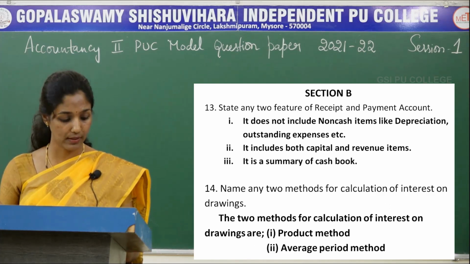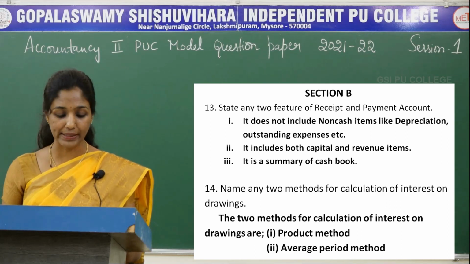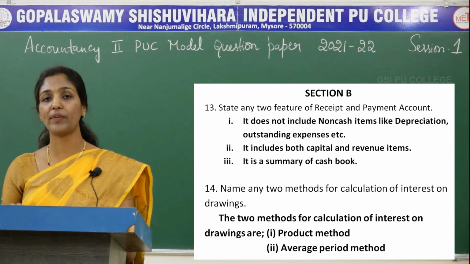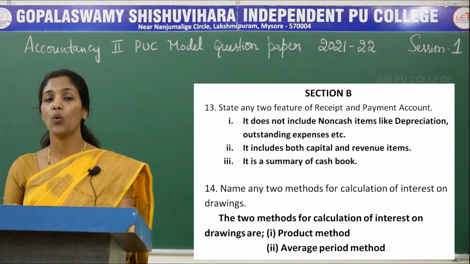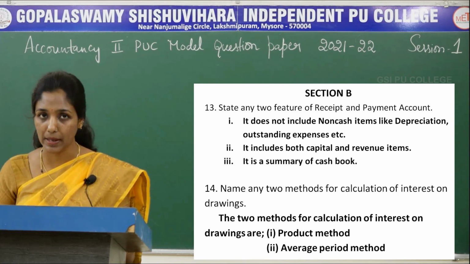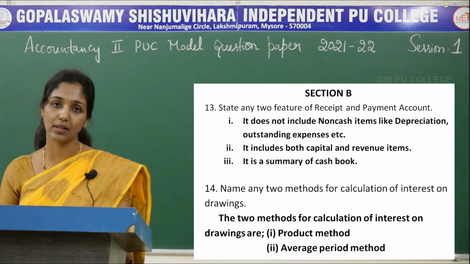The next question is, name any 2 methods for calculation of interest on drawings. The 2 methods are, one is product method and the second one is average period method. Here average period method is also called the shortcut method.